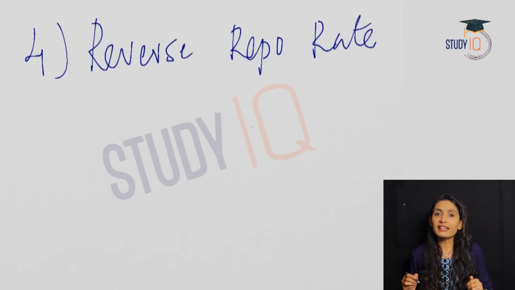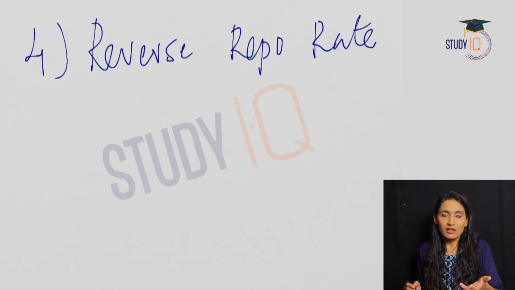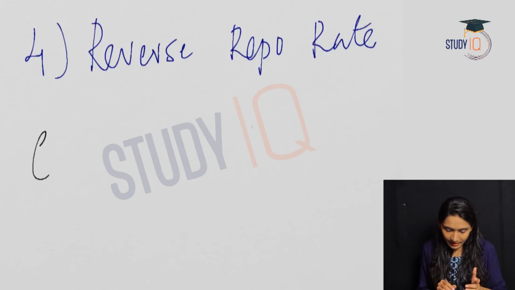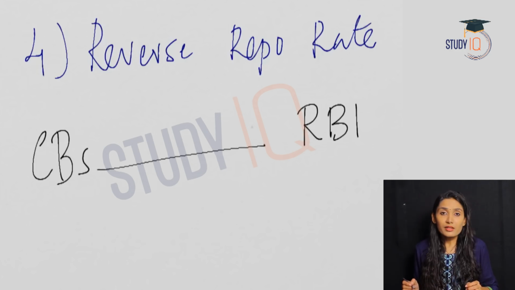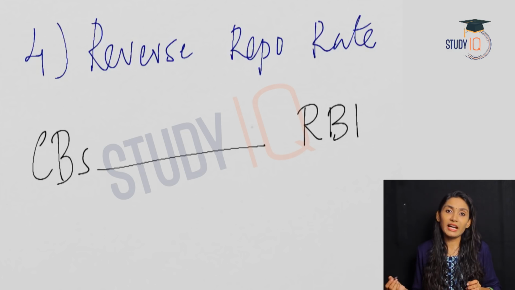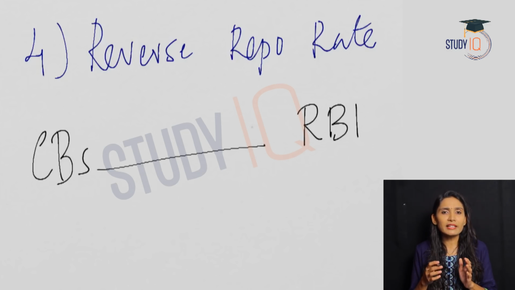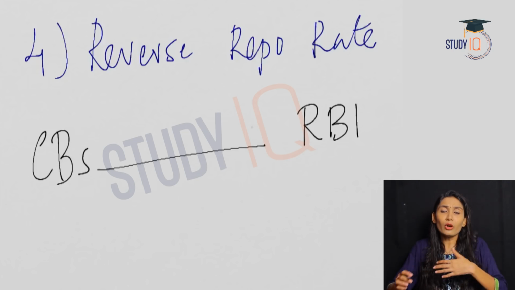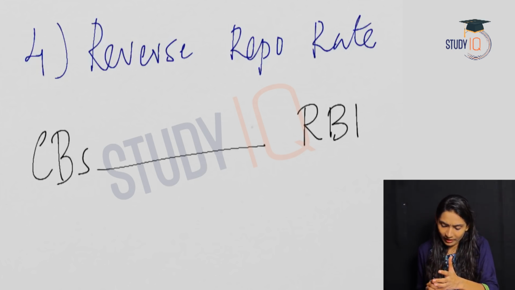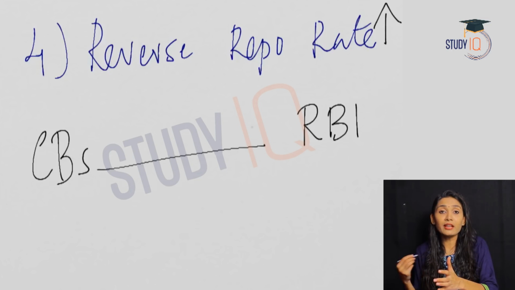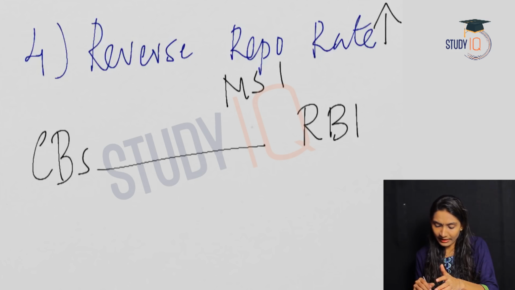Next, we have the reverse repo rate. We said that repo rate is the rate at which RBI lends to commercial banks. So, coming to reverse repo rate, it is the rate at which commercial banks lend to RBI. So, if the reverse repo rate is high, what will happen? Commercial banks will get more interest from RBI. So, obviously, commercial banks will be interested to lend to RBI. So, when reverse repo rate is high, the lending of the commercial banks to RBI will increase. Therefore, money supply will decrease.